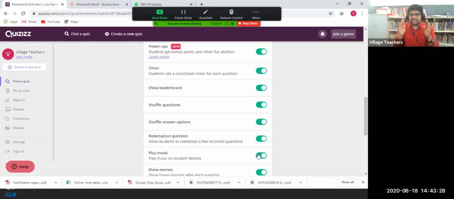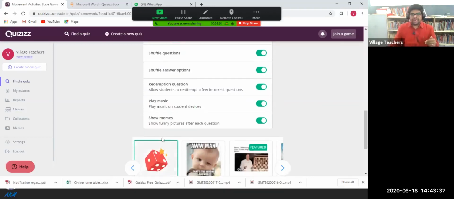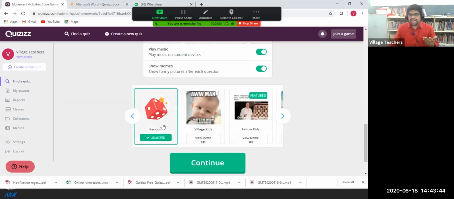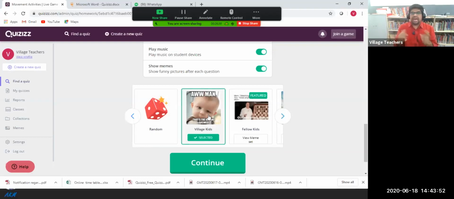But if you are conducting a serious examination, the students will by themselves switch it off. And memes, that is, it will show funny pictures. If you don't want to show them, with randomly selected the system will automatically select, and we don't know what type of picture it will be. If you are creating a particular set, you can select our option and continue.